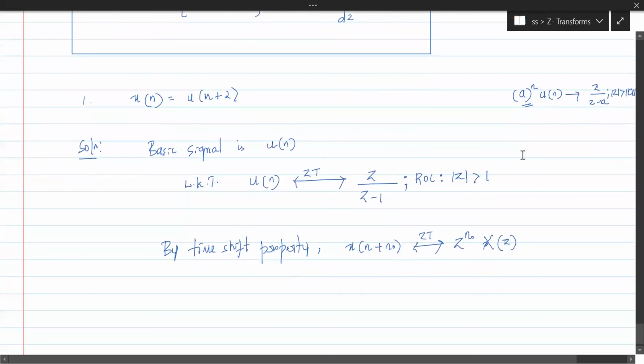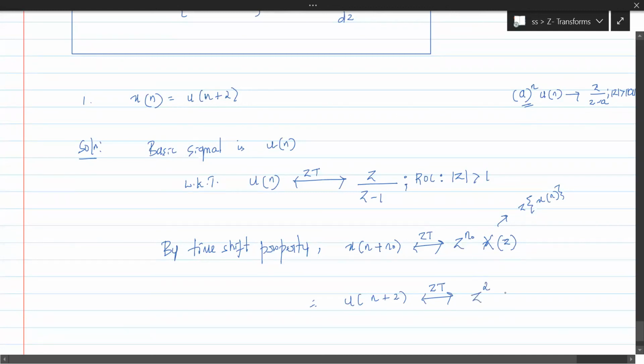Mind you, x of z is the Z transform of x of n. So u of n plus 2 has Z transform equal to z to the power 2 x of z.